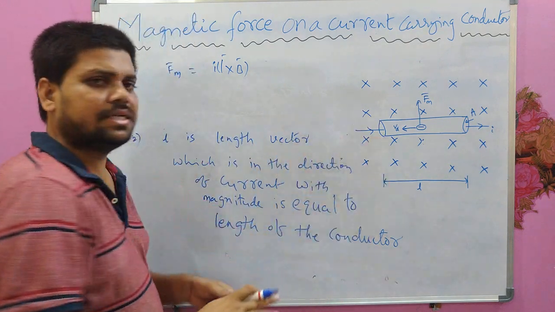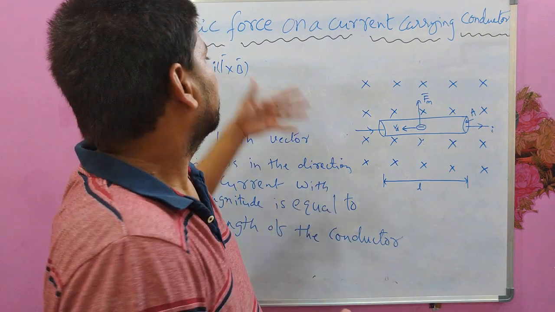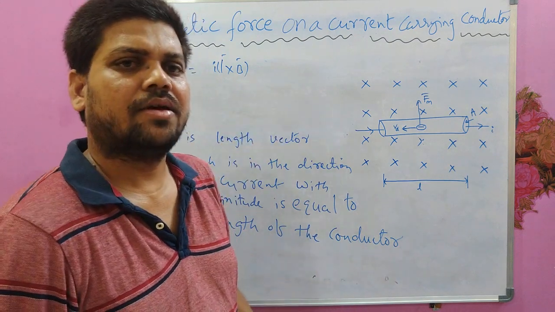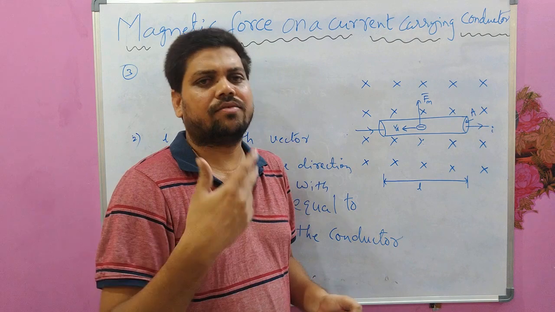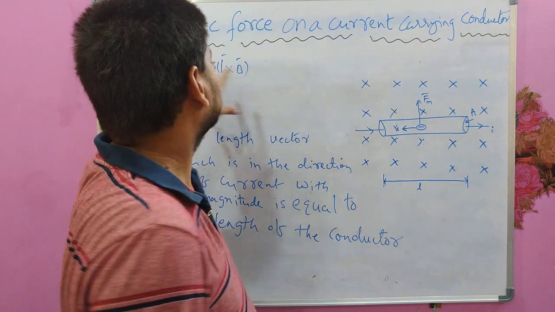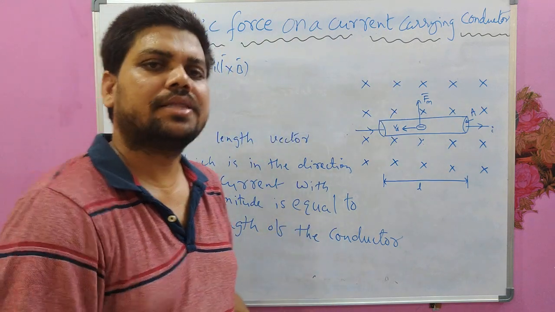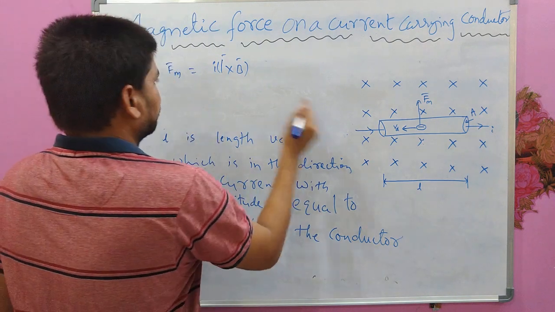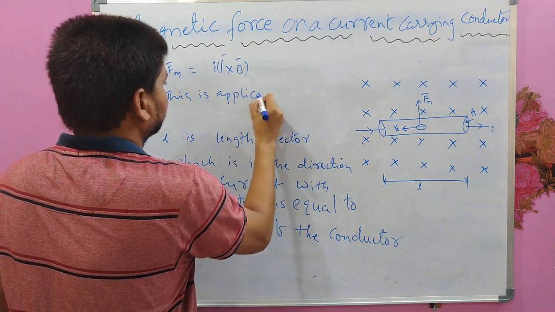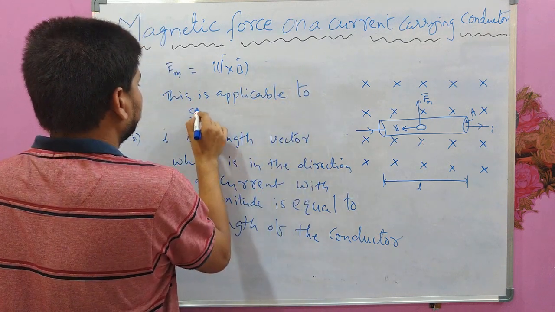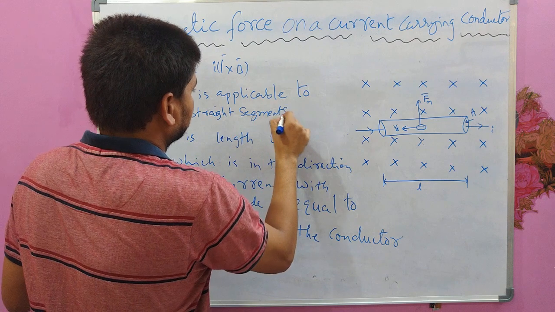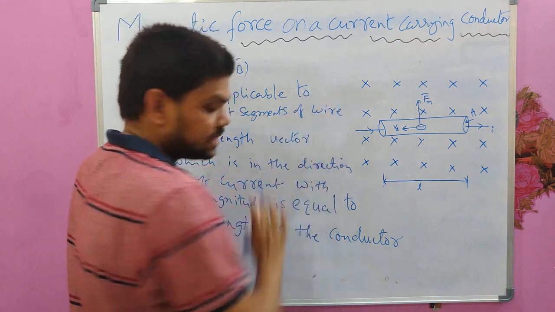So if that wire is in any arbitrary shape, the direct formula application would not be easy. There we may have to use the polygon vector law of addition for solving that integration and applying the limits. So this is applicable to straight segments of a wire.